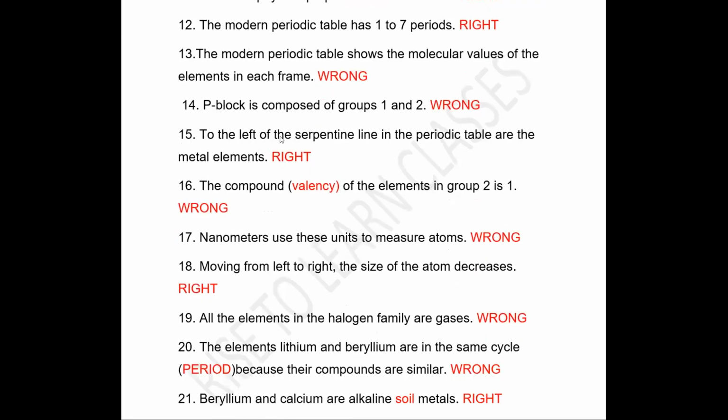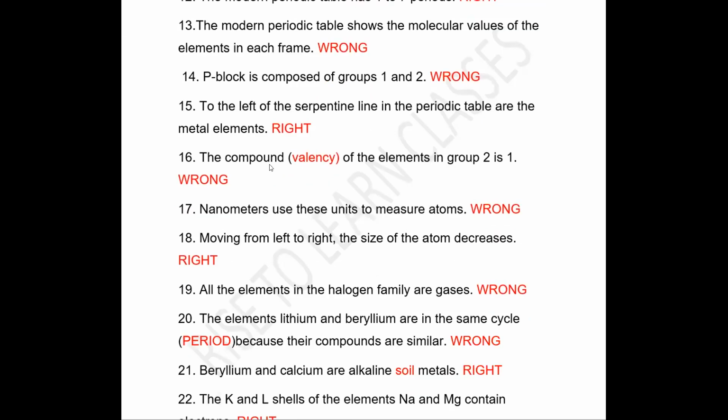Next, to the left of the serpentine line in the periodic table are metal elements. We know that in the periodic table, when the zigzag line is there, left of that is metals. Statement is correct. Next, the compound of the element in group 2 is 1. I think they mean valency. The valency of elements in group 2 is 2. So the statement is wrong.